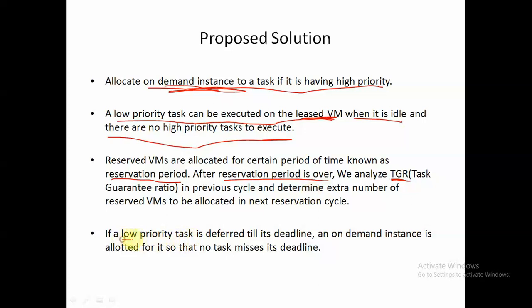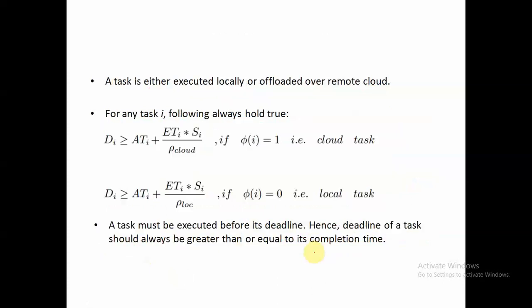And then this is the important thing: if a low priority task is deferred till its deadline, that means if we are delaying or deferring a low priority task till its deadline, then an on demand instance is allocated for it, so that no task should miss its deadline. So every task we have to execute within its deadline.